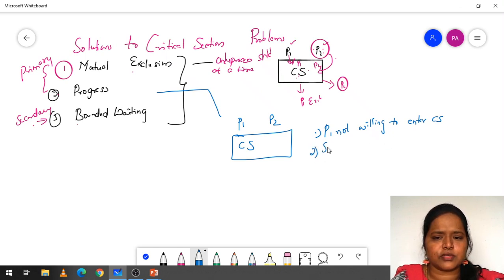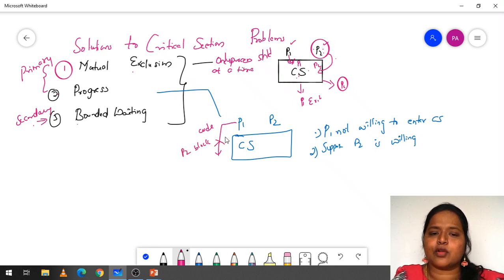Suppose P2 is willing. But in the code of P1, we have written something to block P2.